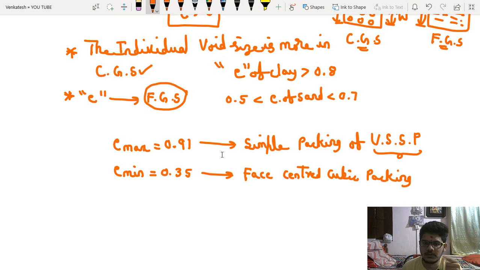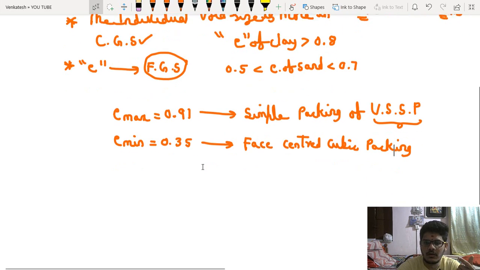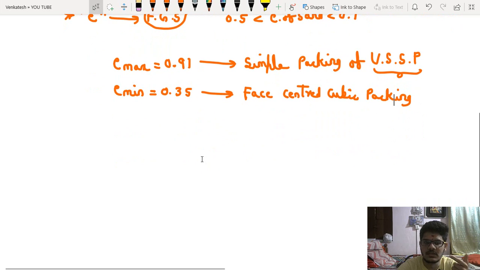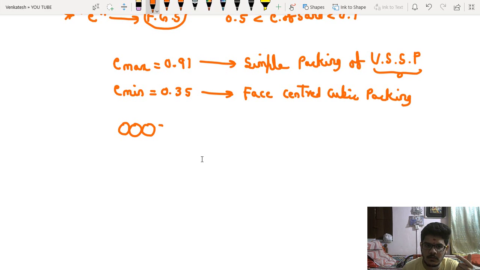Or else I'll show how this simple packing structure will look like and how face centered cubic packing will look like. Simple packing is nothing but one particle lying below the other particle. This is simple packing.